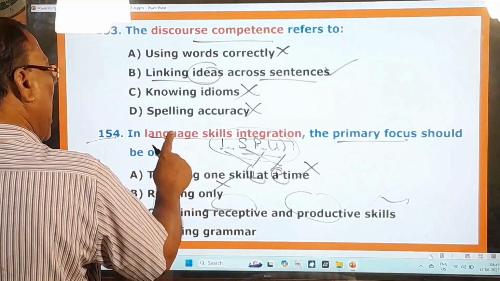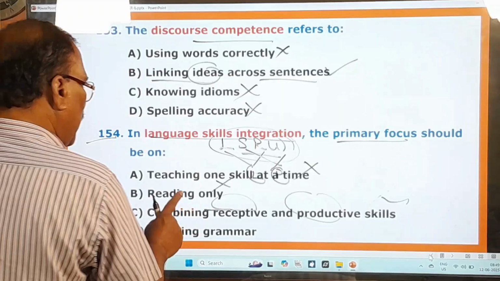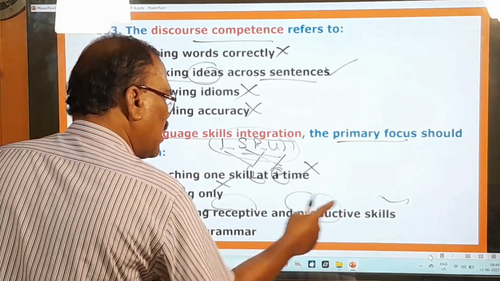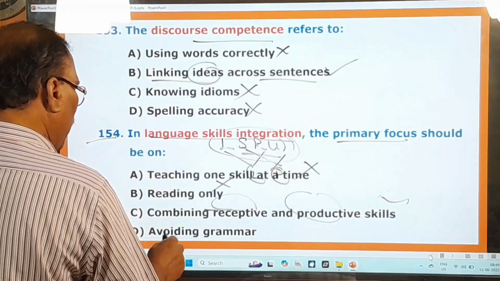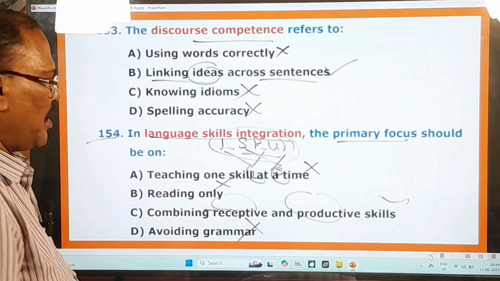So you are in language skills integration. So it is nothing but combining receptive skills and productive skills. That is only the meaning, avoiding grammar. So this why C is the right one. Now you move on to other questions.